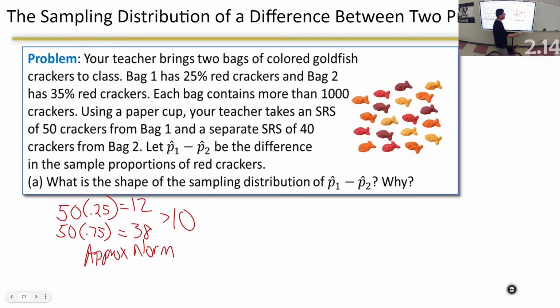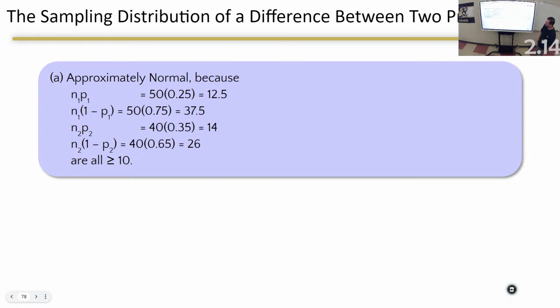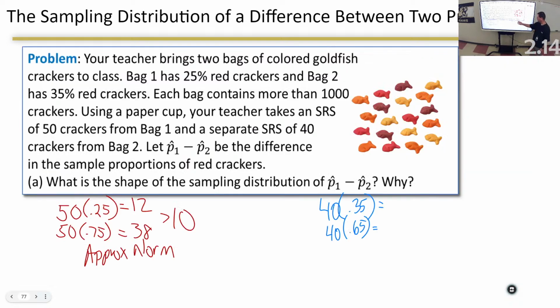And then I got to do 2, which is 40 times 0.35, 40 times 0.65. That's 14 and 26.